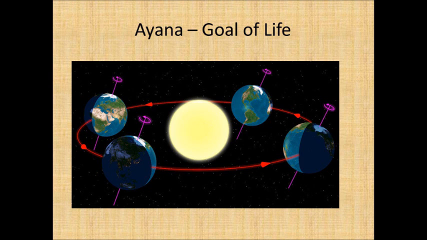The 2 points, the vernal equinox and the autumn equinox, are such points when the light and the darkness are exactly 50-50. That means the length of the day and the length of the night are equal. These points are also very crucial. But more than that, the solstices are crucial. What does solstice mean? Sols, sun, stice, stand still.